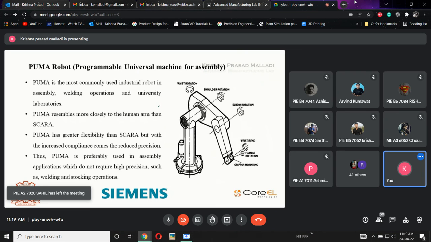Okay, now Puma. In the Puma, what will happen? See, this is the first R, this is the second R, this is the third R, and the fourth, this is also R. Puma has greater flexibility than SCARA, with increased complexity in the reduction process. Puma is most commonly used in industrial applications, assembly, welding operations, and laboratories. Puma resembles a human arm more closely than SCARA. Thus, Puma is preferably used in assembly applications which do not require high precision, such as welding and shocking applications. These are some of the applications of Puma.